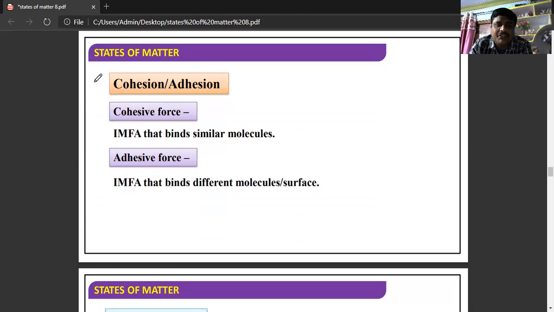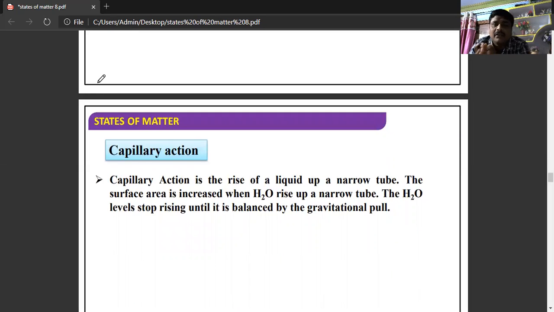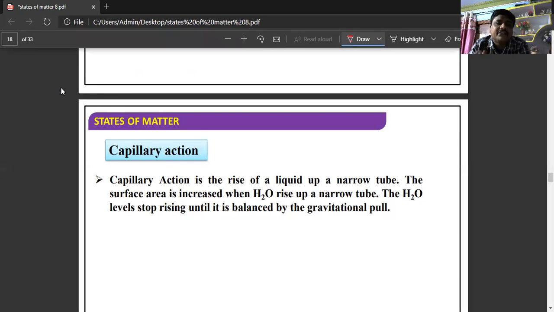Cohesion or adhesion. What is cohesion? Cohesion means cohesive force: the intermolecular force of attraction that binds similar molecules. That force is known as cohesive force. What is adhesive force? The intermolecular force of attraction that binds different molecules or surfaces. So those are cohesive force and adhesive force.